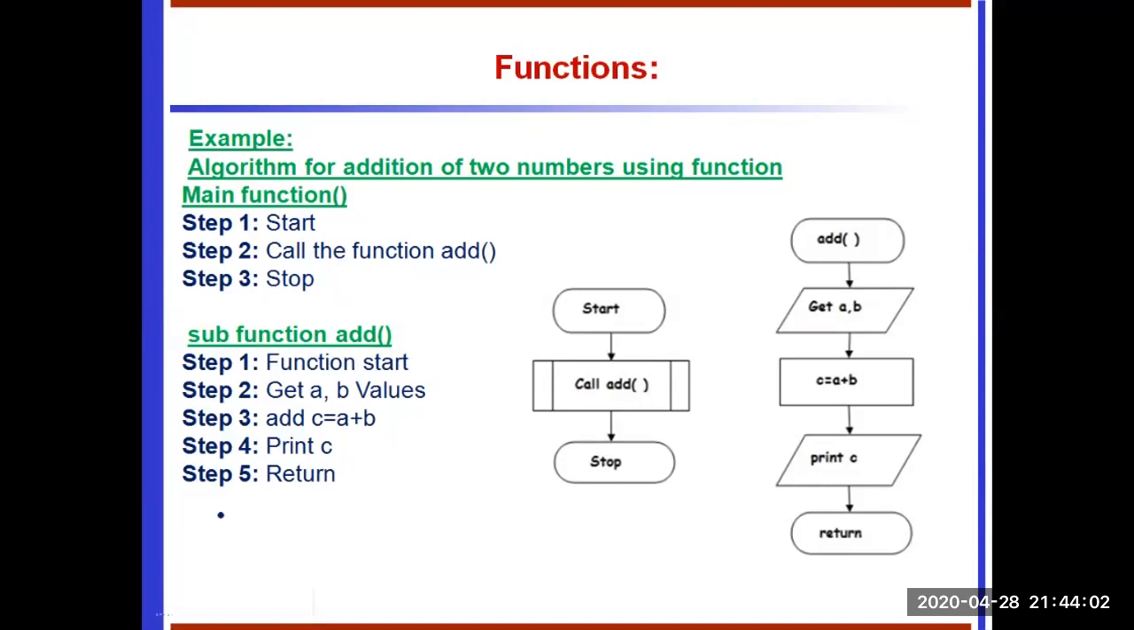The sub function starts: add function, get the value, add the value, print the value, and return statement. The main function starts with only a function call and stops. So this is the way of writing an algorithm and drawing a flowchart of functions.